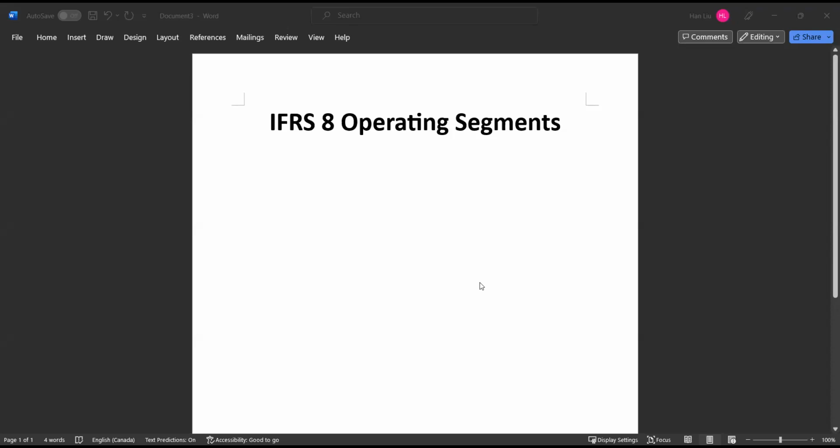IFRS 8 gives quantitative criteria to tell us when we should report a segment. The first one says the segment's total revenue is 10% or more of the total combined revenue.